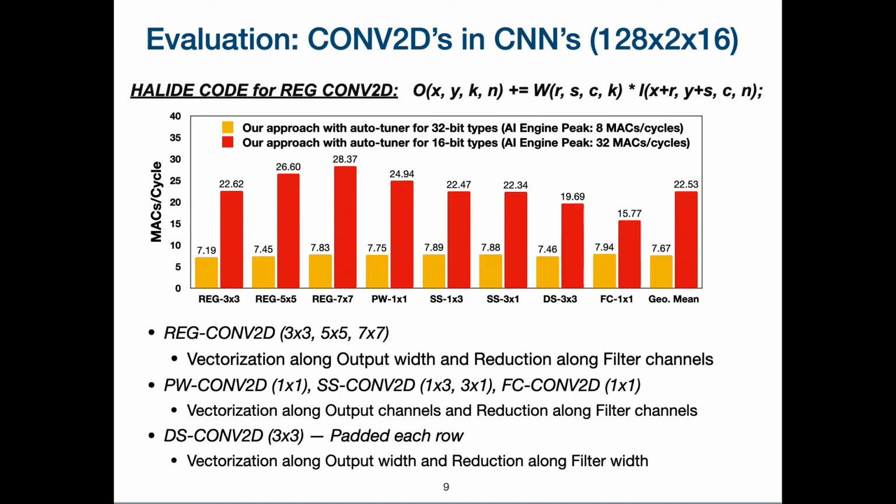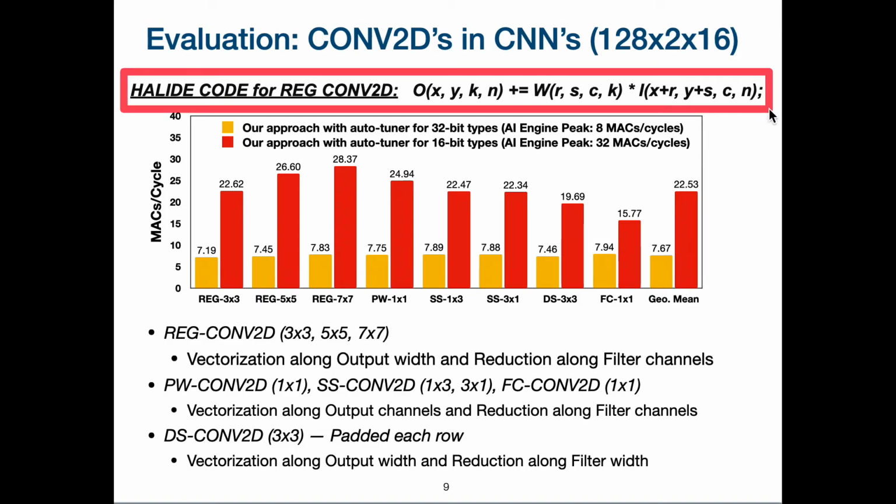We also evaluated our approach over the various conv2D operators in convolutional neural networks, such as regular convolutions with different filter sizes, pointwise convolutions, spatial separable convolutions, depthwise, and fully connected layers. In this particular evaluation, we don't have any publicly available implementation to compare the performance with our generated codes. However, we compared our codes with the roofline peak performance. As can be seen from here, we were able to generate codes which achieve a geometric mean of 95.8% peak for 32-bit types and also 70.5% peak for the 16-bit types.